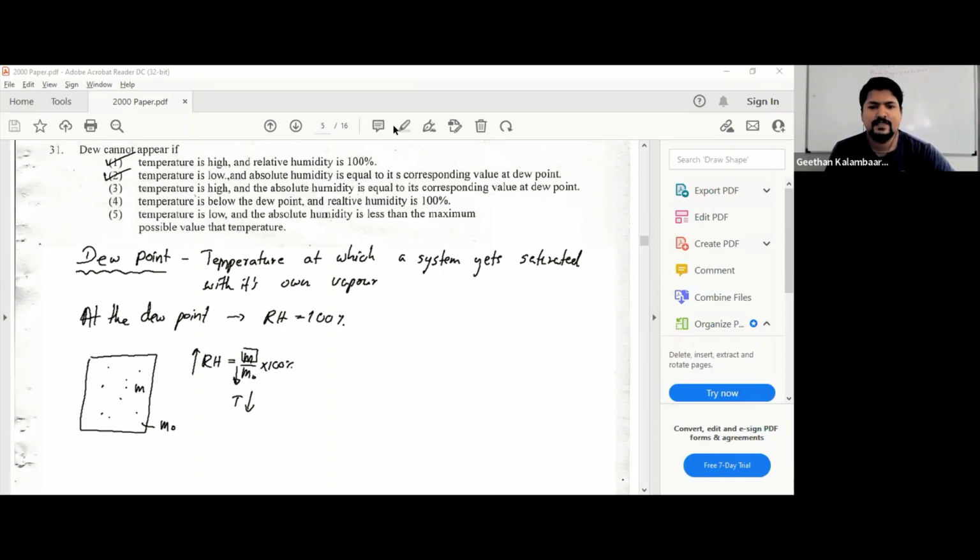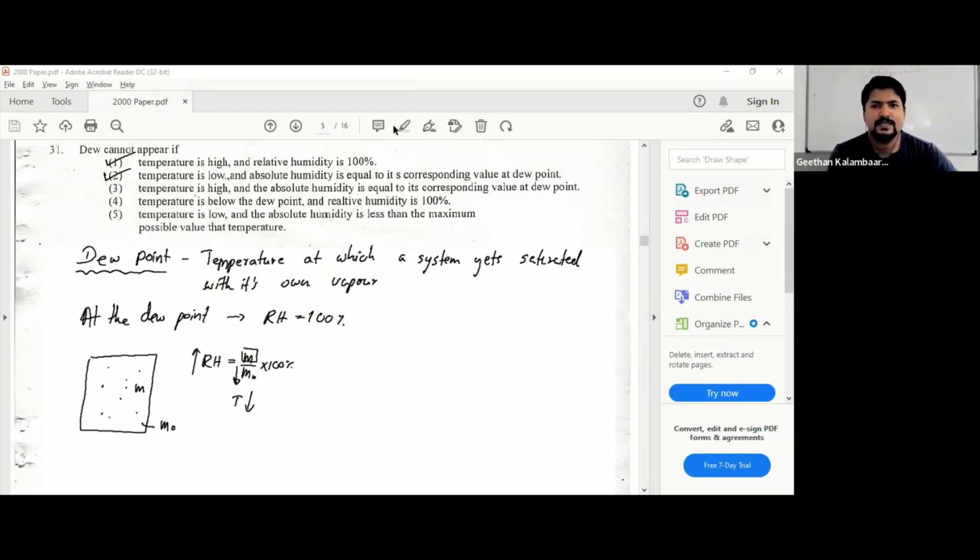If you have the humidity value with respect to the dew point, yes, you will be getting dew. Understood? Yes, you'll be getting dew.